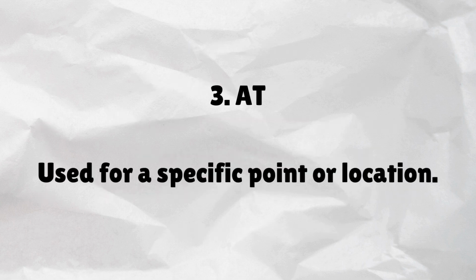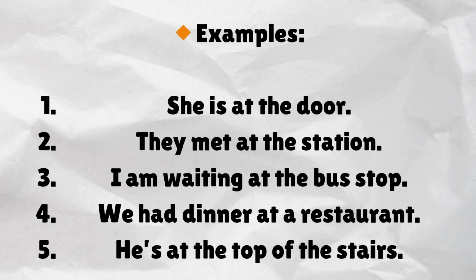At. Used for a specific point or location. Examples. She is at the door. They met at the station. I am waiting at the bus stop. We had dinner at a restaurant. He's at the top of the stairs.